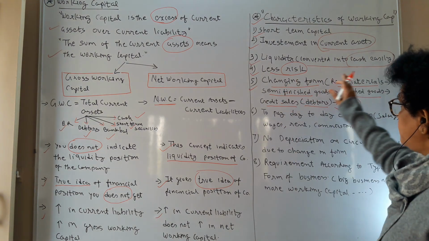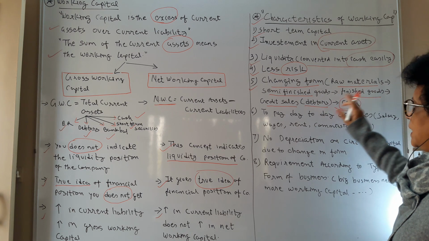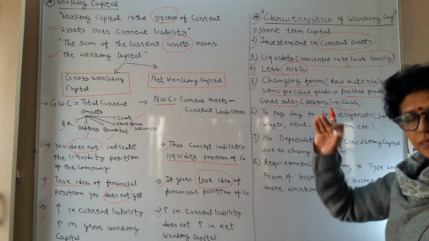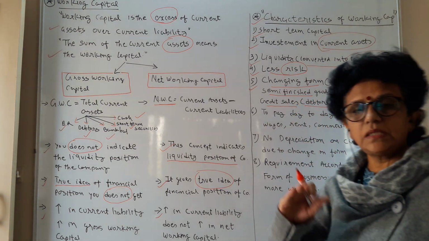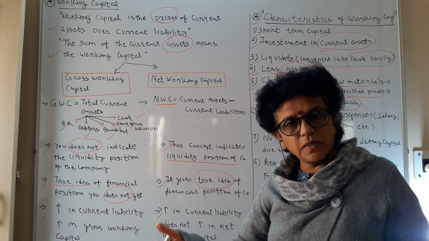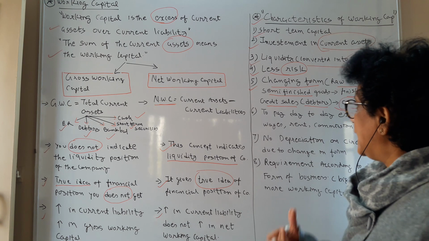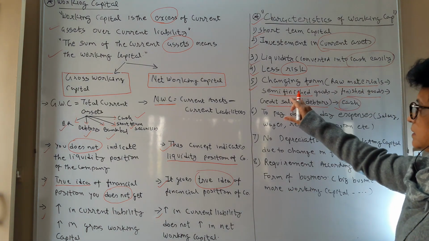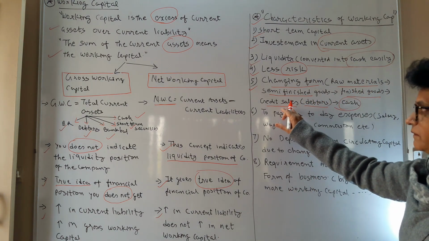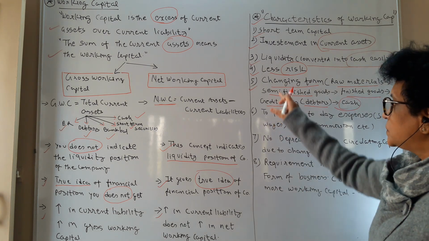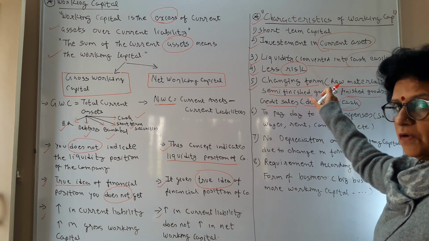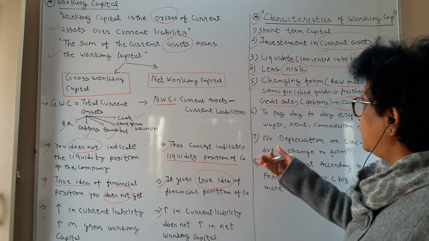So each and every step we have discussed here is directly concerned with working capital. The raw material you are holding is also one kind of asset, a current asset. Semi-finished goods, finished goods, everything is your asset. So it has a changing form and it has many forms.